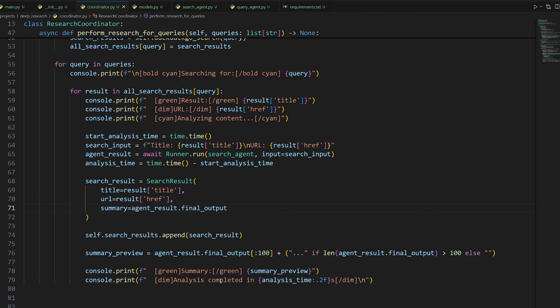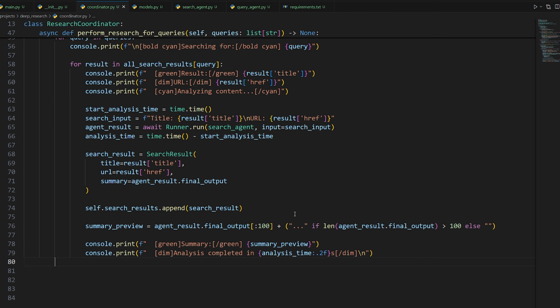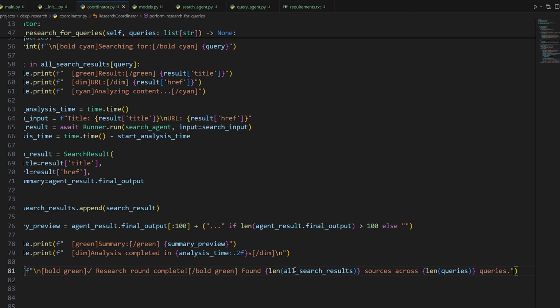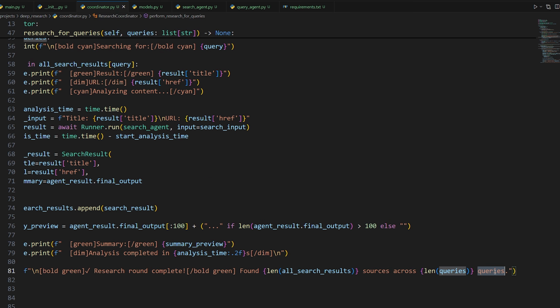All right, so the very last thing, at the very end of the function, outside of all these loops, we're just going to print out a final message: research round complete, found however many search results across however many queries.